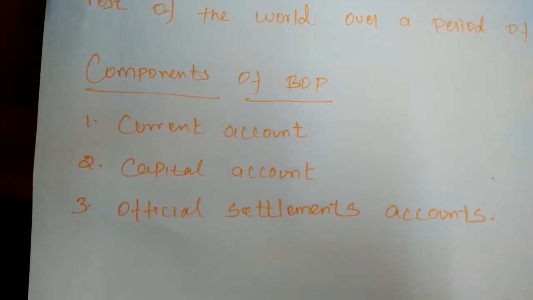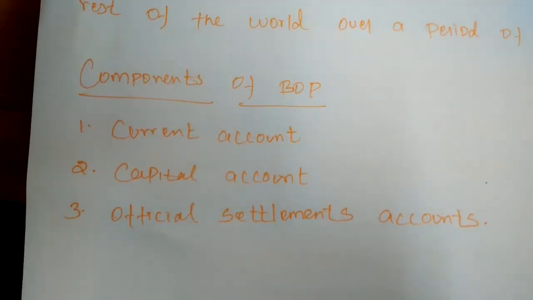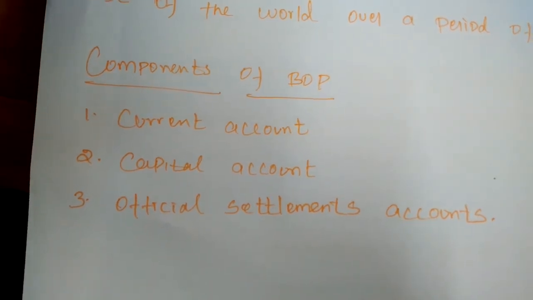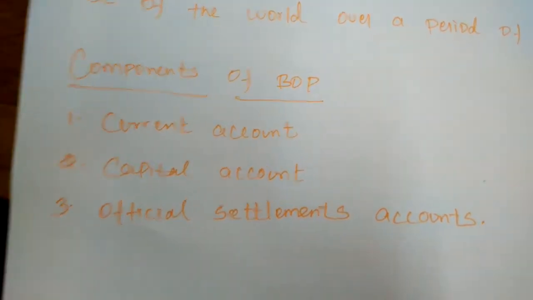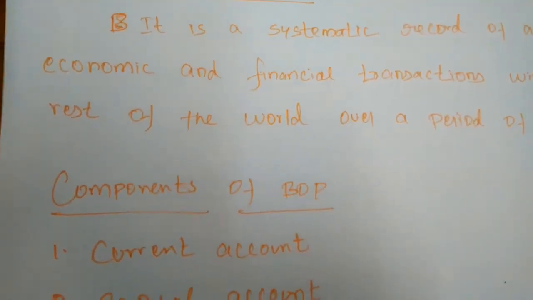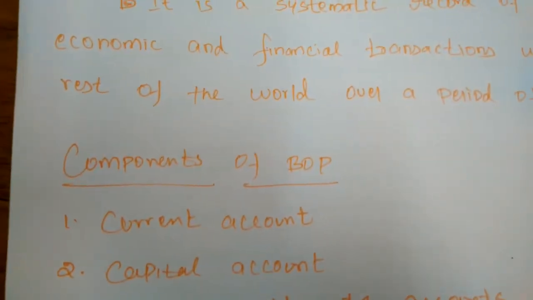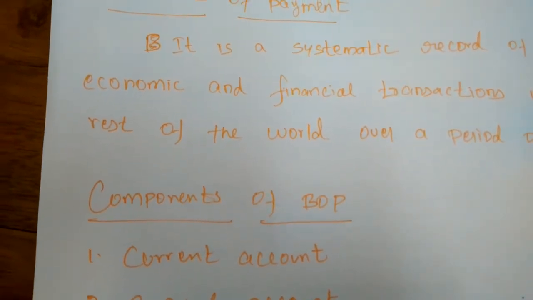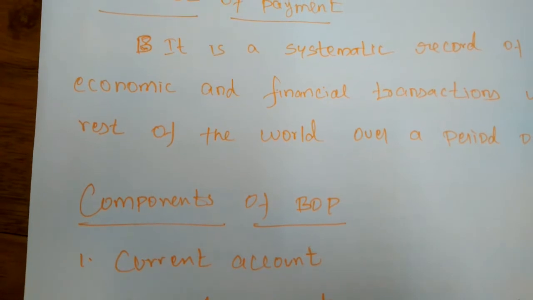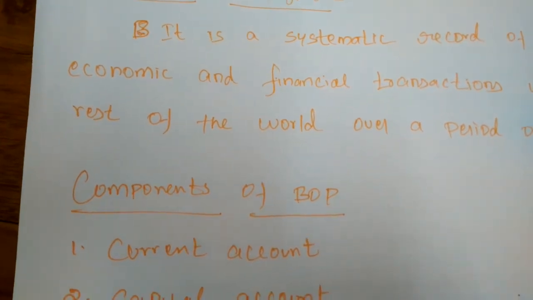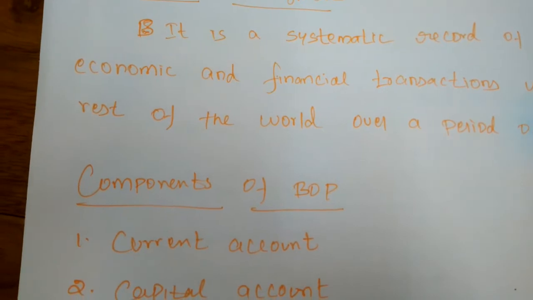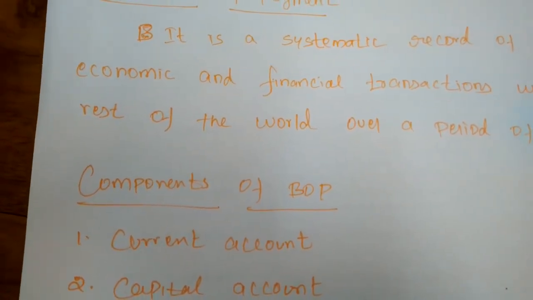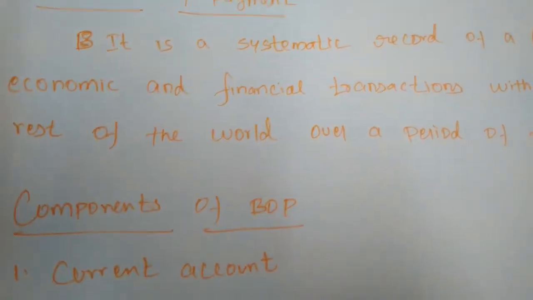The principal items shown on the credit side are exports of goods and services, and transfer receipts in the form of goods, etc. The principal items on the debit side include imports of goods and services, transfer payments to foreigners, lending to foreign countries, investment by residents in foreign countries, and official purchase of reserve assets or gold from foreign countries and international agencies.